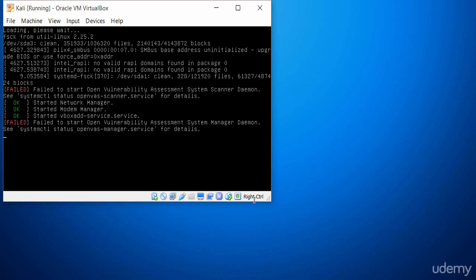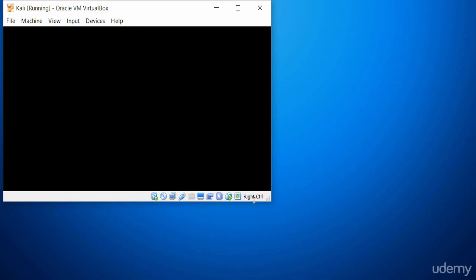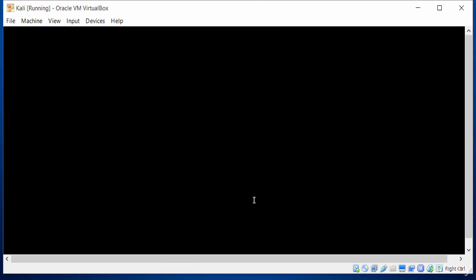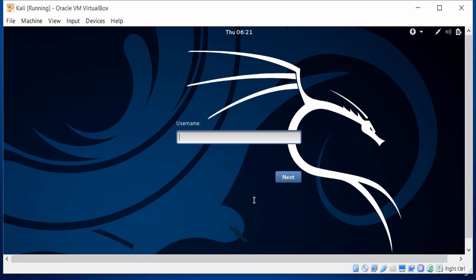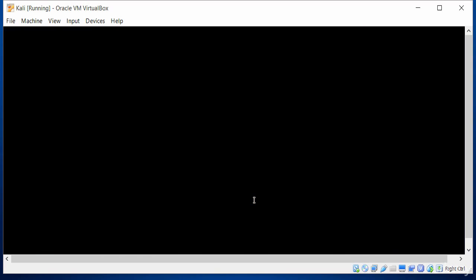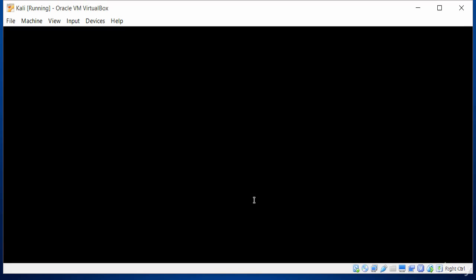So let's just wait for that to happen. And here we go, this should boot up now. And once it boots up, we will test the copy-paste functionality so you can see how that works. Root, and type in the password that you used to set up the system.